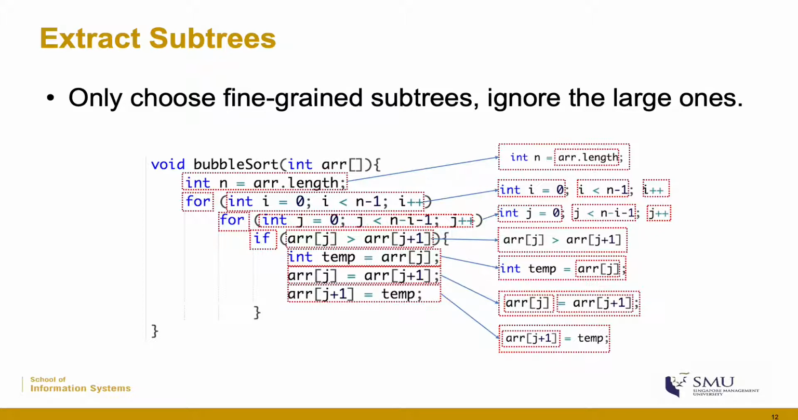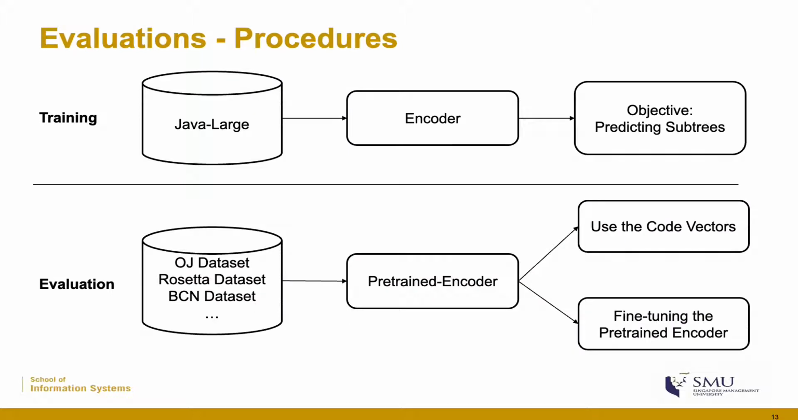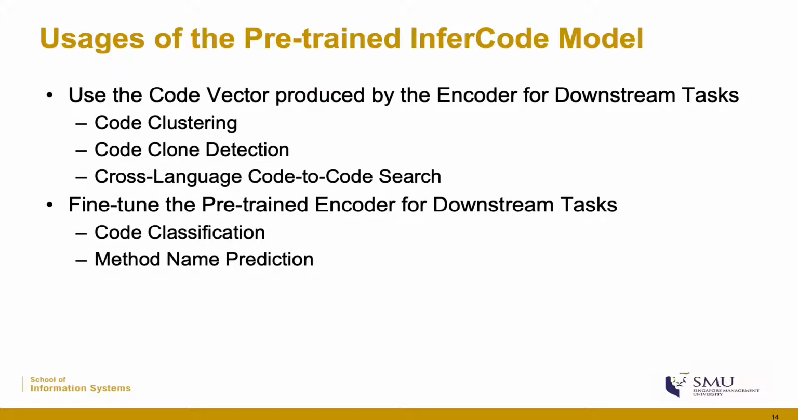Okay. For the evaluation protocol, there are two phases: training and evaluation. For training, first we train the encoder with a large dataset to predict the subtrees. For evaluation, for different tasks, we use the dataset collected specifically for such tasks, feed it into the pre-trained encoder to get a vector and use the code vector to do something. Or we can use such a dataset to fine-tune the pre-trained encoder to achieve better results for some other tasks. Which means that there are two main ways to use the pre-trained InferCode model.